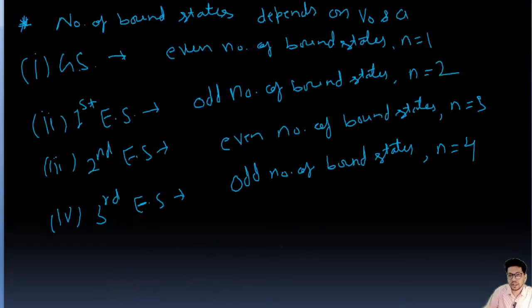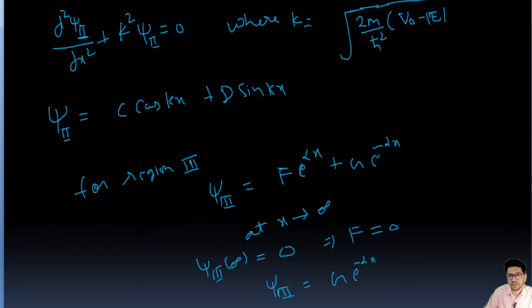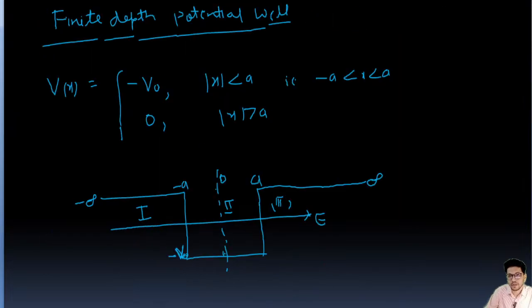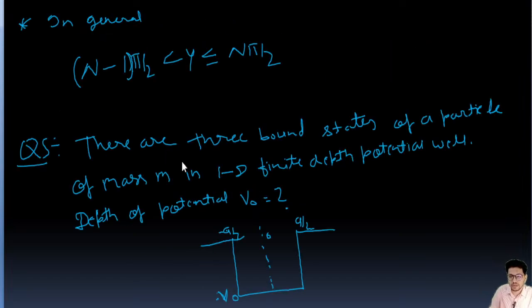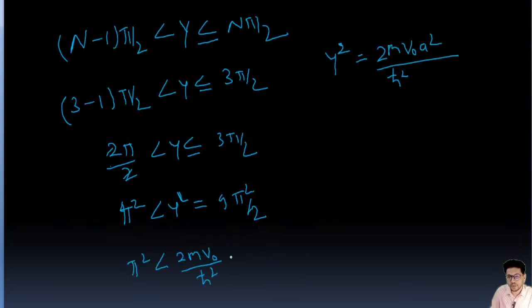And the potential here I have explained is for a. Here in this question, this is a by 2, a by 2. So this is going to be V naught h cut square between 9π square by 2.